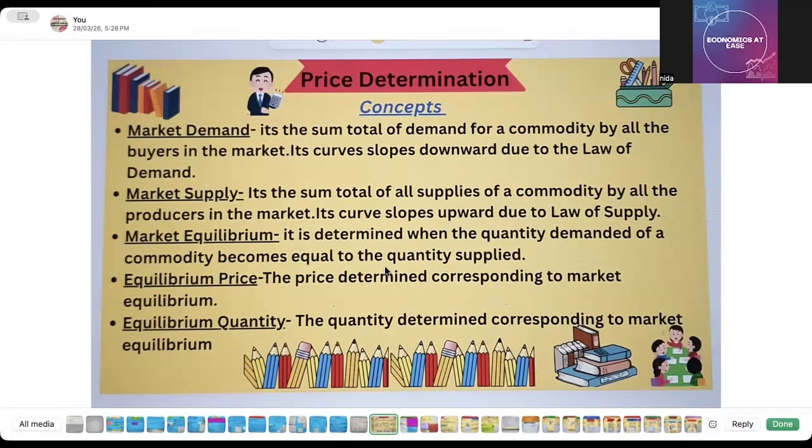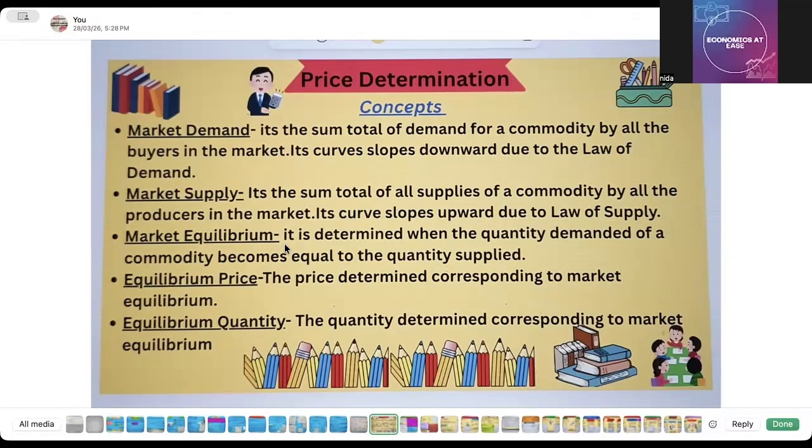Okay, so we know the meaning of market demand, that is the total demand for a commodity by all the buyers. And we know very well that the demand curve slopes downward. Then market supply is just the opposite of the demand curve, that is, it is the sum total of all the supplies of a commodity by all the producers, and it slopes upward.